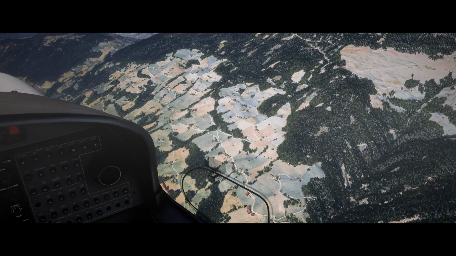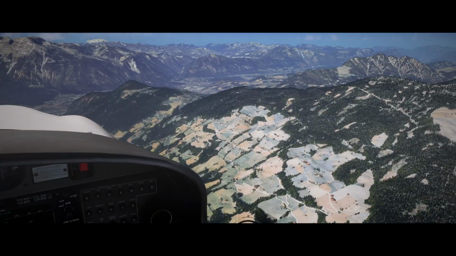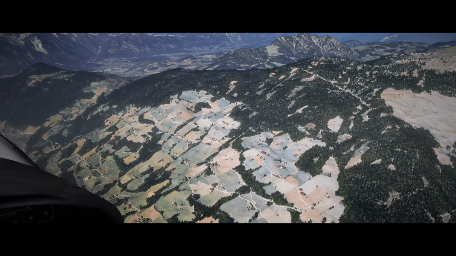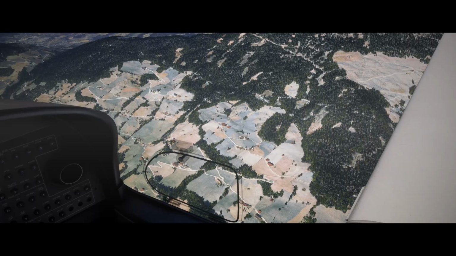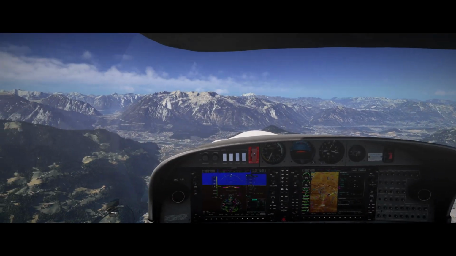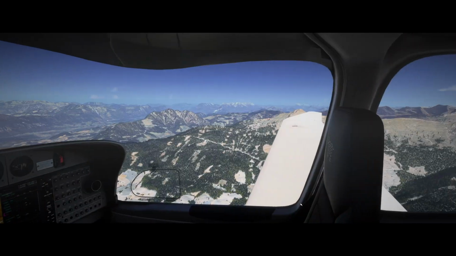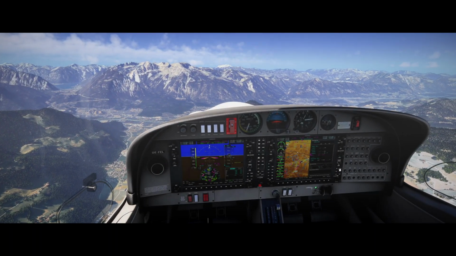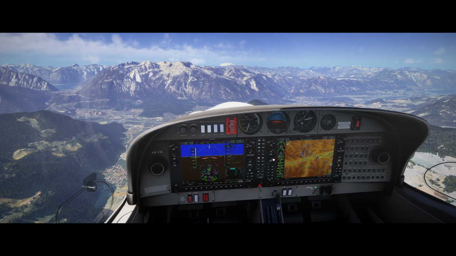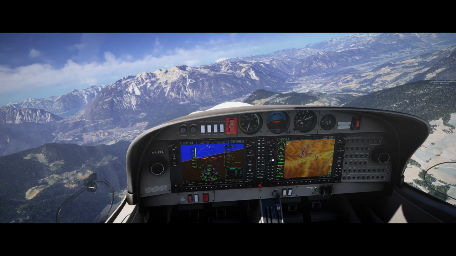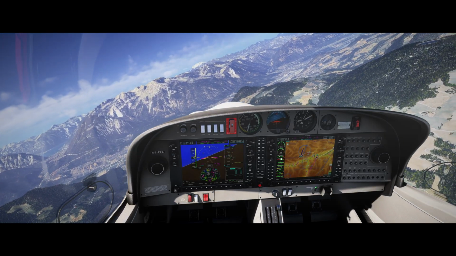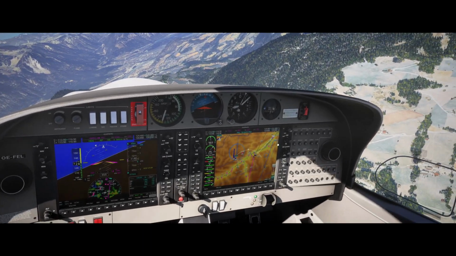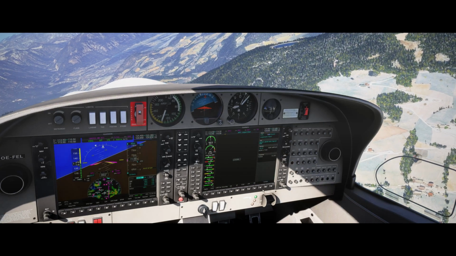Wow. The photogrammetry, the texture looked absolutely ugly over here. That really does not look good. Super dried out textures. It looks a little better over there. That's not beautiful. That's not how it's supposed to be. Okay, close the flight plan window, go in here, change our heading. We can start turning towards the highway down there, which is what we're going to follow in, and then we're going to have some visual guidances.